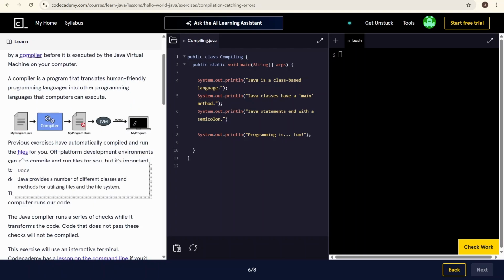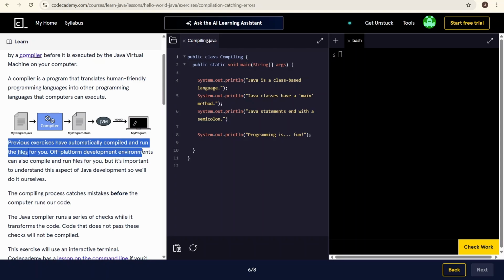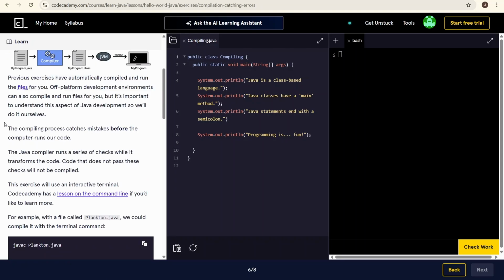My program goes to my program.java, and then it goes into a bunch of ones and zeros. Previous exercises have automatically compiled and run the files for you. Off-platform development environments can also compile and run files for you, but it's important to understand this aspect of Java development. So we'll do it ourselves.